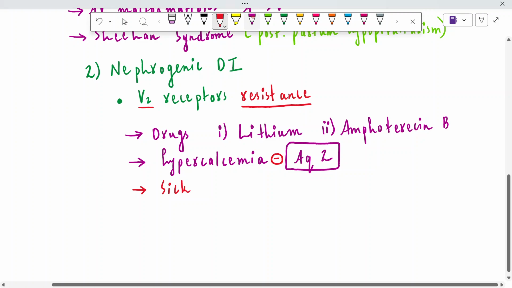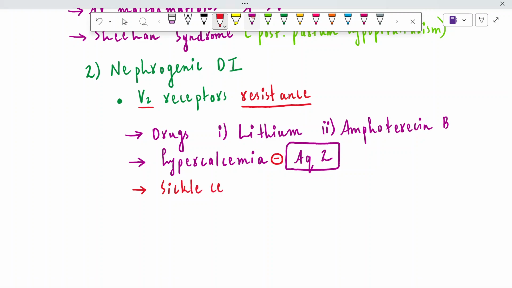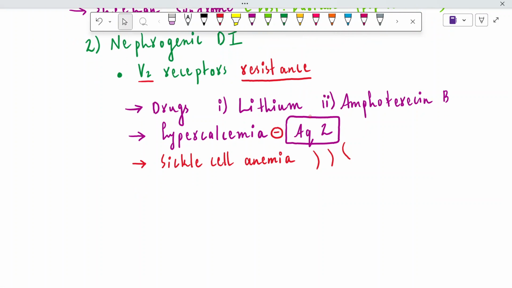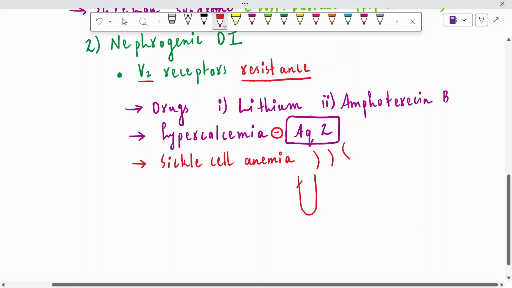But how is sickle cell anemia going to cause nephrogenic diabetes insipidus? You know that in sickle cell anemia, the RBCs become sickle shaped, right? And you know that there are specialized vessels known as the vasa recta. The vasa recta are important for supplying the medulla of the kidney, and when the sickle-shaped RBCs pass through the vasa recta, they are going to block the vasa recta, right?